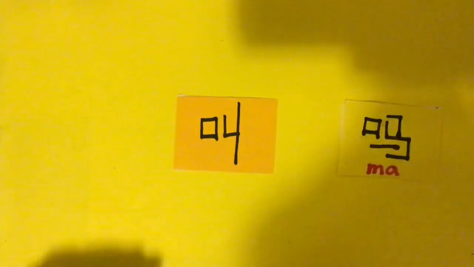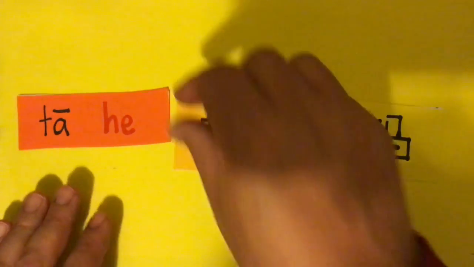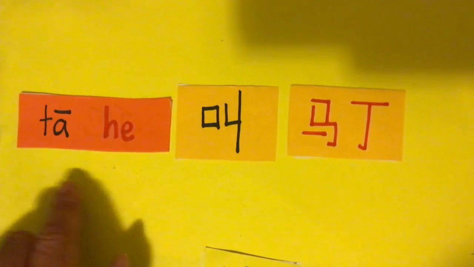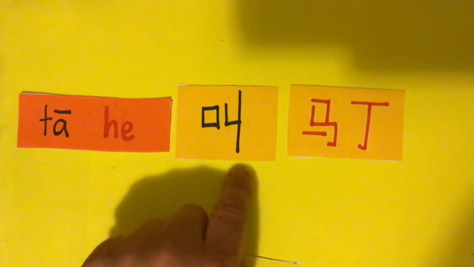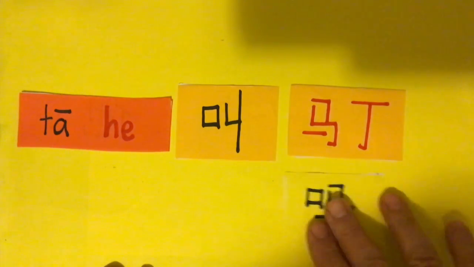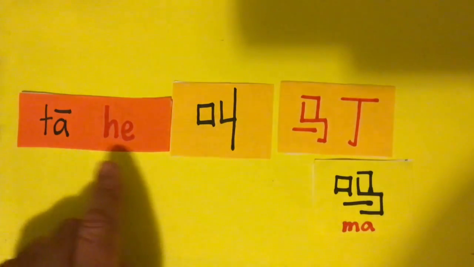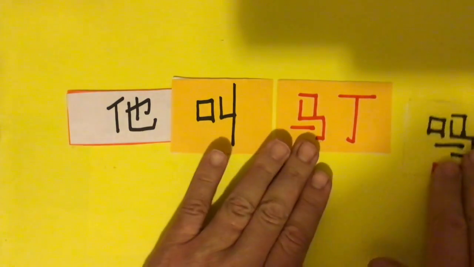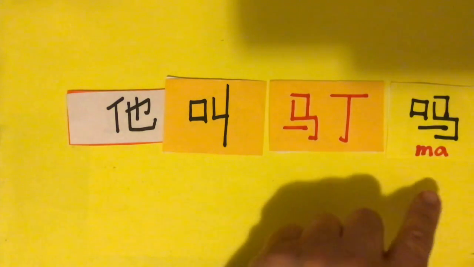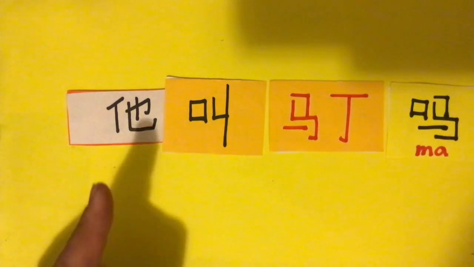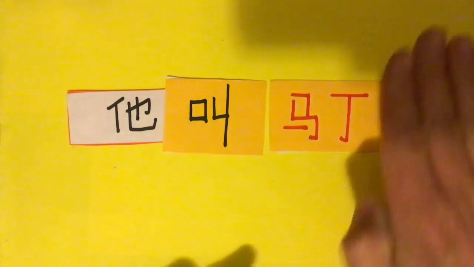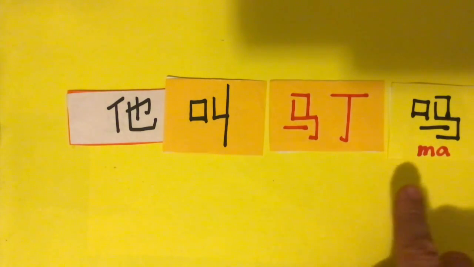Let me show you. If we go back to that character, 叫, we have 他叫, and we have 马丁. We have a statement. 他叫马丁. So he is called Martin. Now if we add 吗 to the end of that, have a listen. I'll put this onto the characters so that we can see it. You can see it in characters. 他叫马丁吗? We have now turned that into a question. From his name is Martin, 他叫马丁, to is his name Martin, 他叫马丁吗?